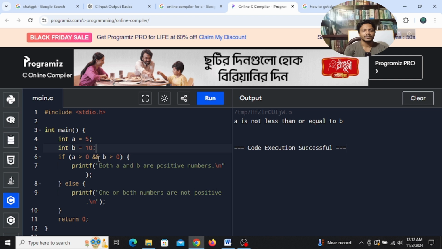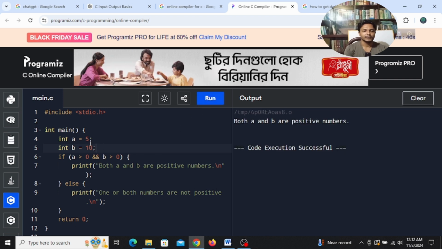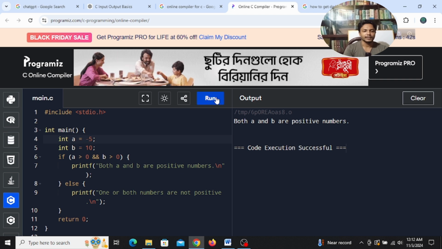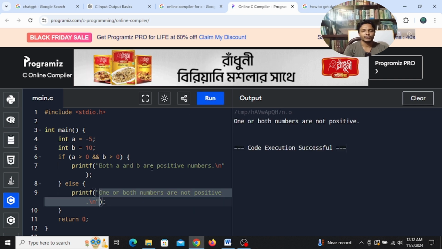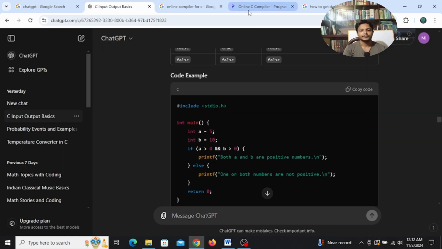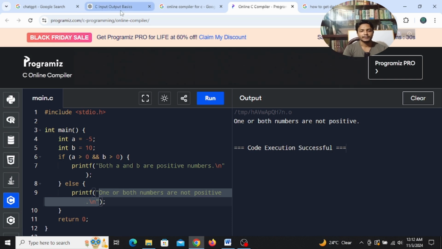So this is why it is giving us the perfect result, right? If you give -5 here, it will give the else result, right? One or both numbers are not positive.